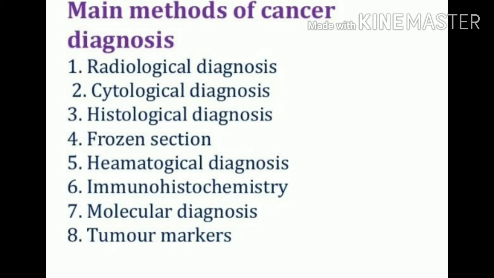There are some methods by which we diagnose cancer. First is radiological diagnosis, second is histological diagnosis, third is cytological diagnosis, fourth is frozen sections, fifth is hematological diagnosis, sixth is immunohistochemistry. Some others are also there. By these methods or diagnoses, we know about cancers.